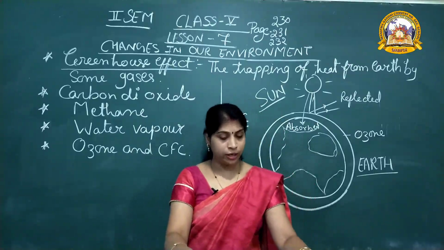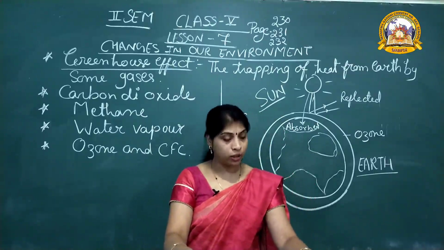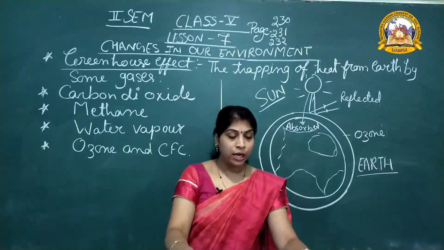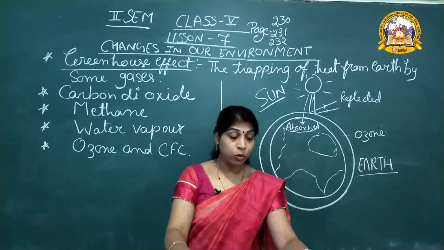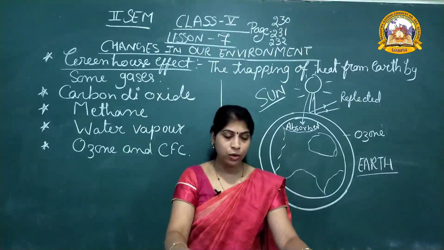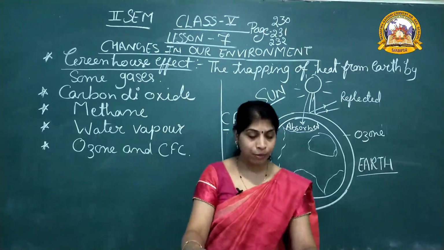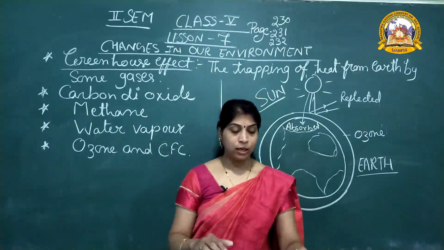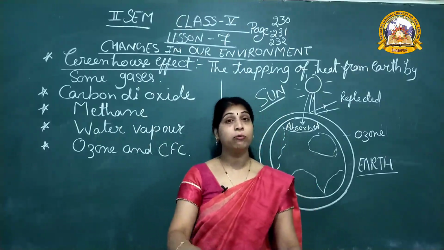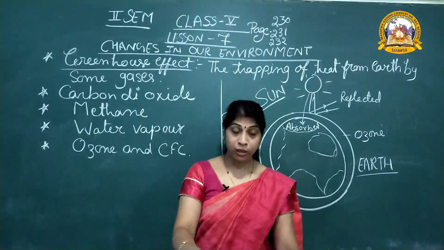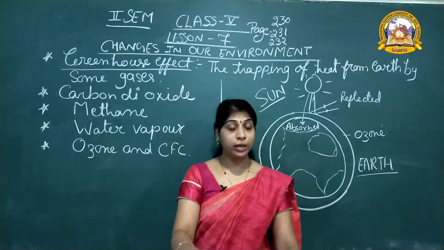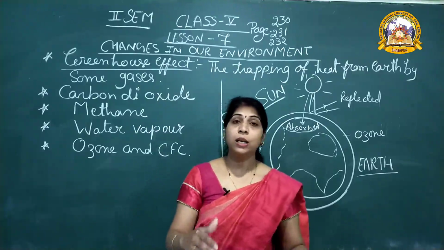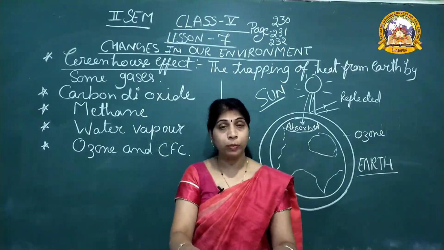In the last 100 years, the average temperature of the earth has risen by 1 degree Fahrenheit and in the next century it may rise about 2 to 6 degrees Fahrenheit. This will change the climate for the worse. The effects of climate change are visible: melting of polar ice caps, rise in water levels of oceans, flooding of places near the sea. Another main reason for global warming is pollution.